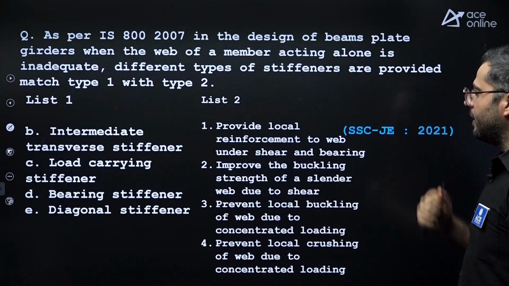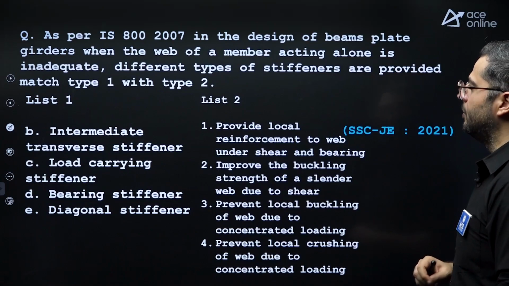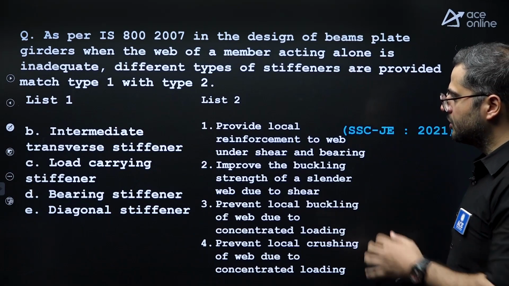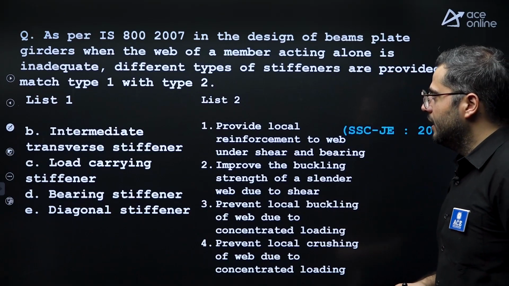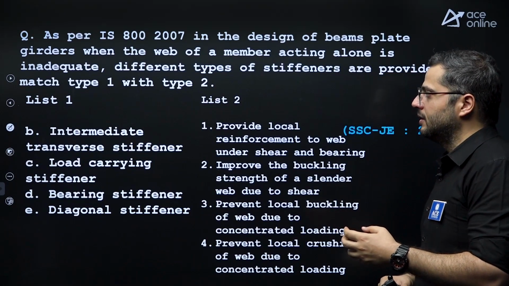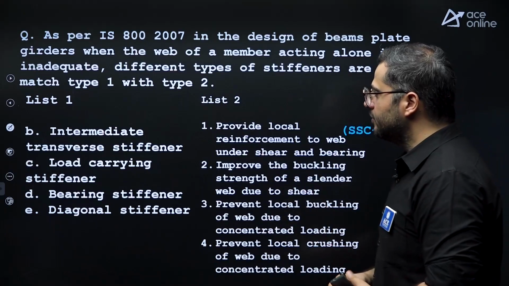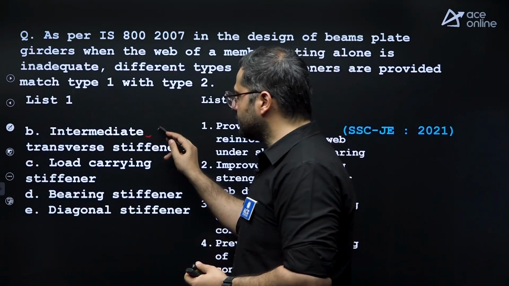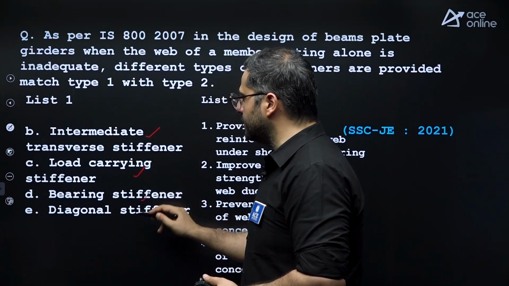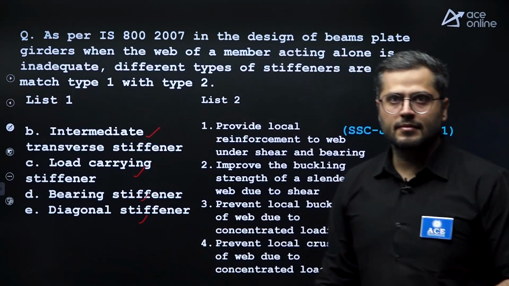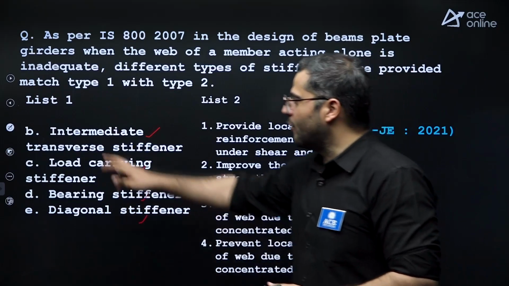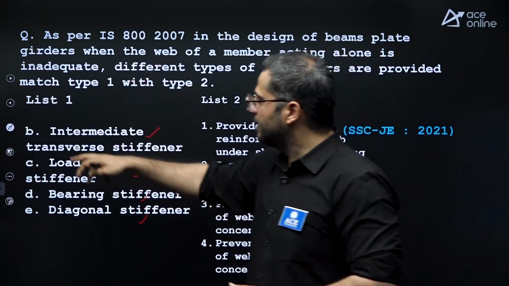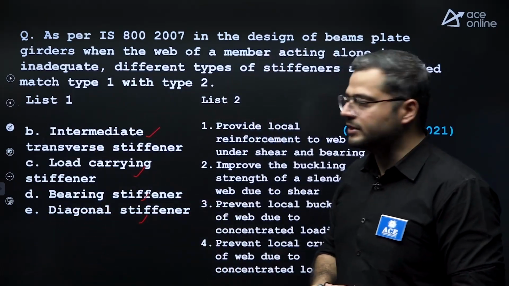Yes, see this for plate girders. Good question, it was asked in 2021. It's a match the following question for intermediate transverse stiffeners, load carrying stiffeners, bearing stiffeners and diagonal stiffeners. Right? Option A they didn't mention; B, C, D, E like that they had mentioned.